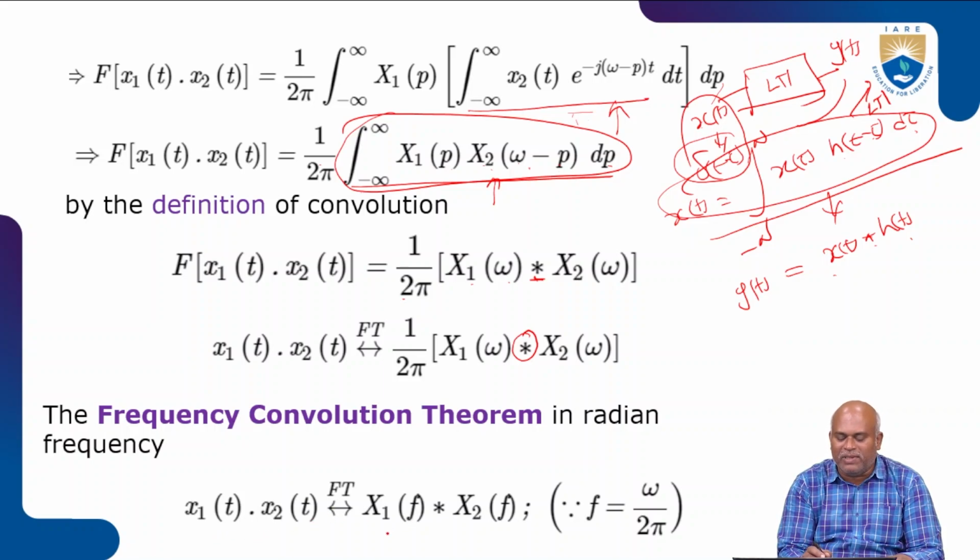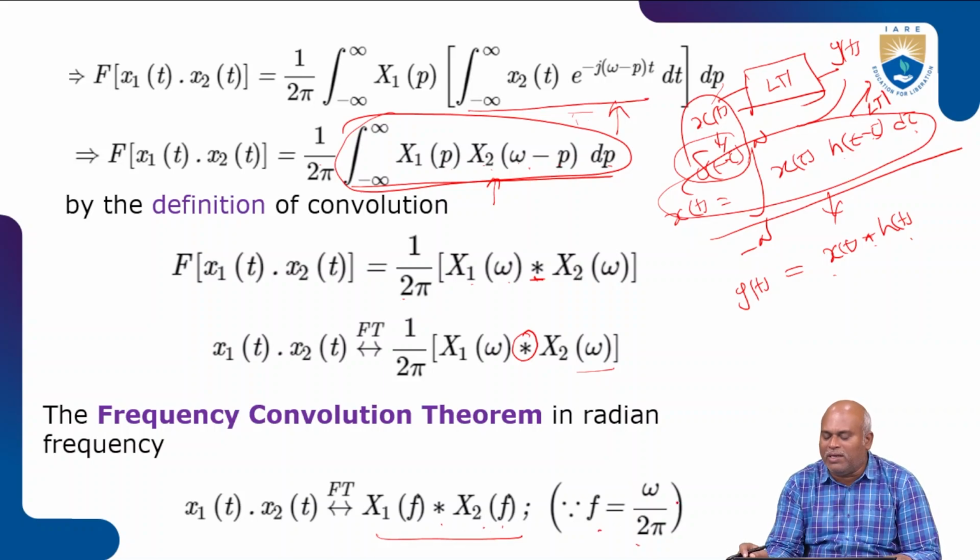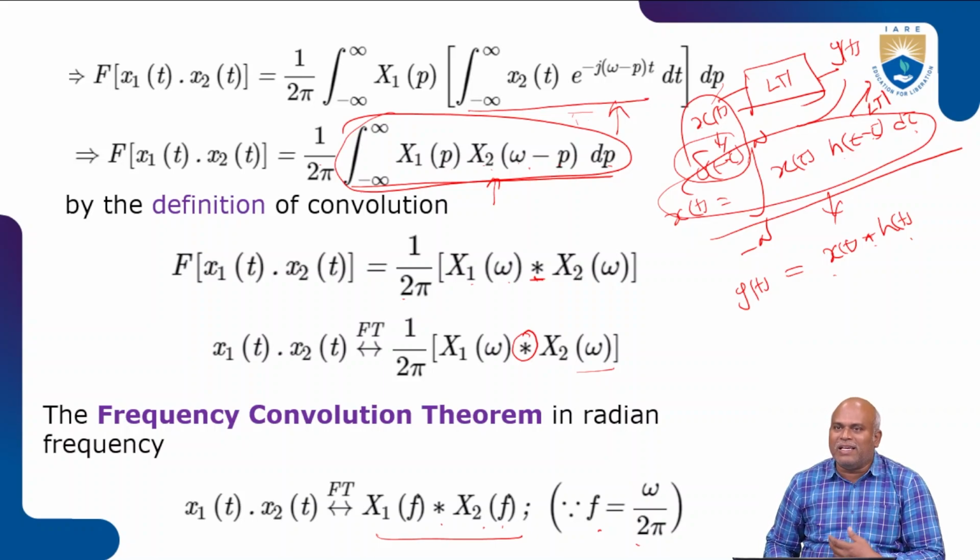Taking the Fourier transform is written in the frequency, or spectrum, domain as x1 of f convolution x2 of f, where f is equal to omega divided by 2 pi. Up to this much I am going to conclude this section. So frequency convolution as well as time convolution, this section we discussed. At the same time, how the signal is generated as a signal convolution.